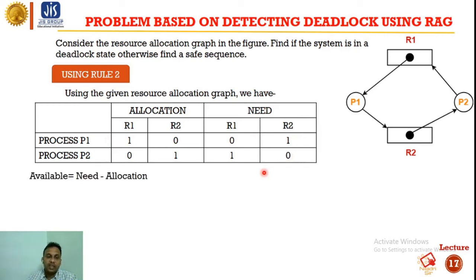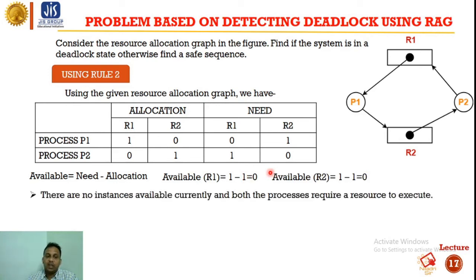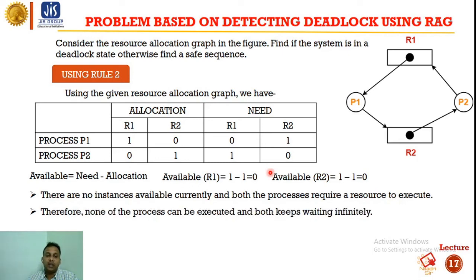So we can see that the available matrix we can create by need minus allocation, okay. So available for R1 is 1 minus 1, that is 0, and available for R2 is also 1 minus 1, that is 0. So there are no instances available currently, and both the processes require a resource to execute, okay. So therefore none of the processes can be executed, and both keep waiting infinitely. So we can say that the system is in a deadlock state.